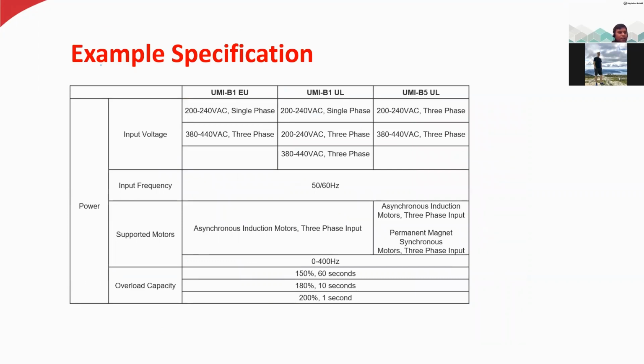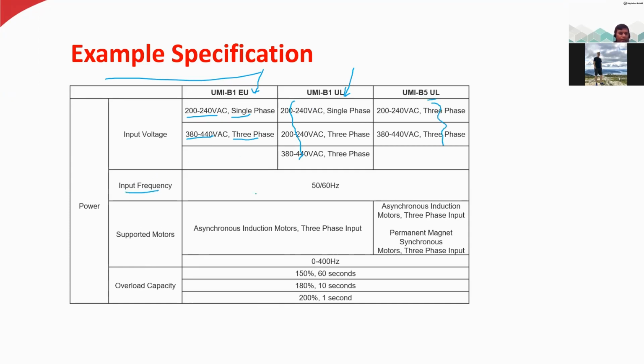Before that, example specifications. You can see here each company produces different models of AC drives. Each model has its own ratings. So what kind of input voltage it can accept and what kind of output voltage it can provide. For example, here you have the single phase input voltage, or you can also apply three-phase input voltage. And similarly, this model can support 3 different types, and this model can support 3 different types.